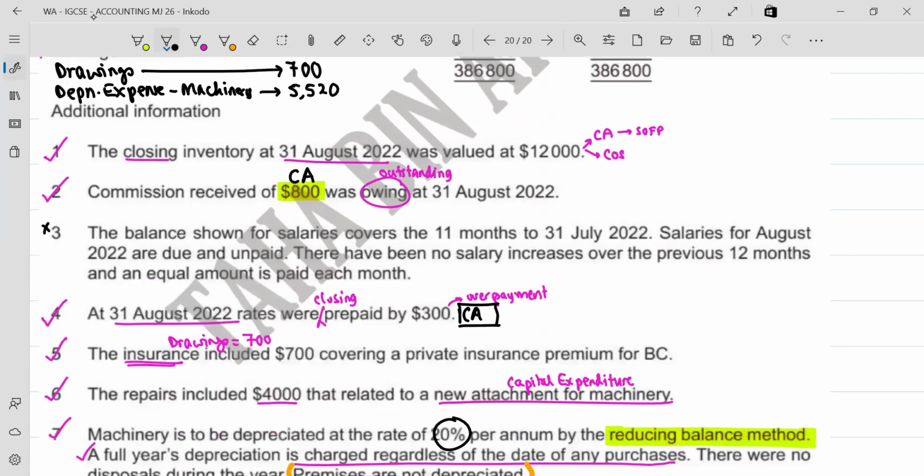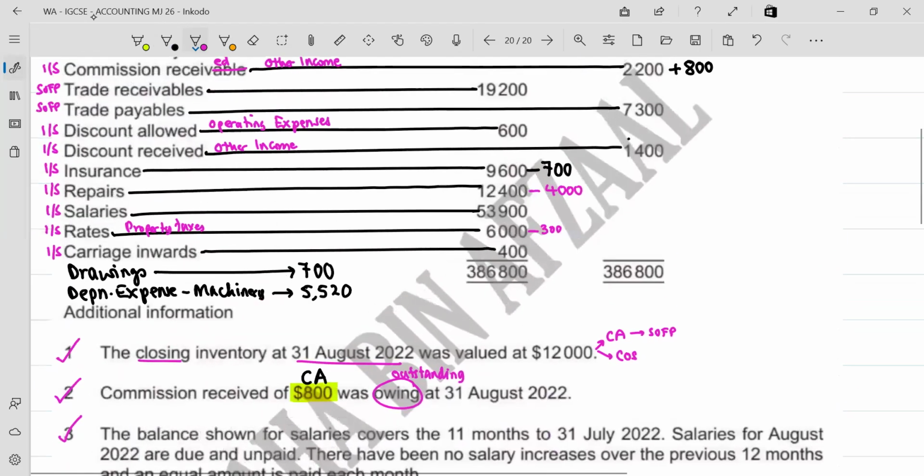Yes. Now, question number 3, point number 3. I'm going to ask you a few questions. I'll read the adjustment out for you. Then I'm going to ask you a few questions. The balance shown for salaries covers the 11 months to 31st of July 2022. Can you tell me the amount of payment for salaries?